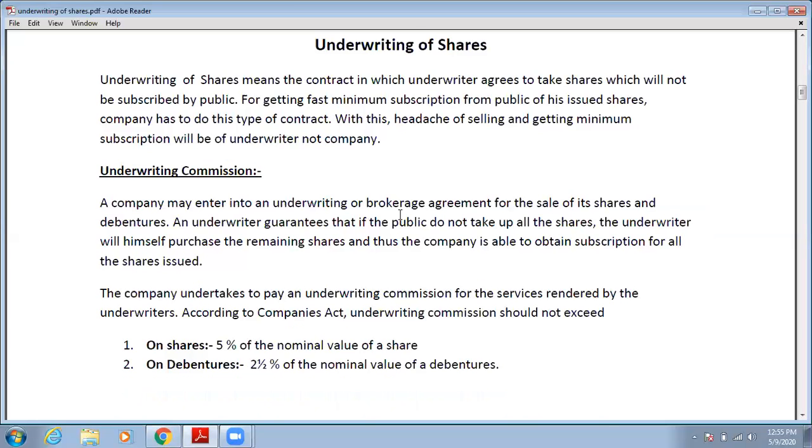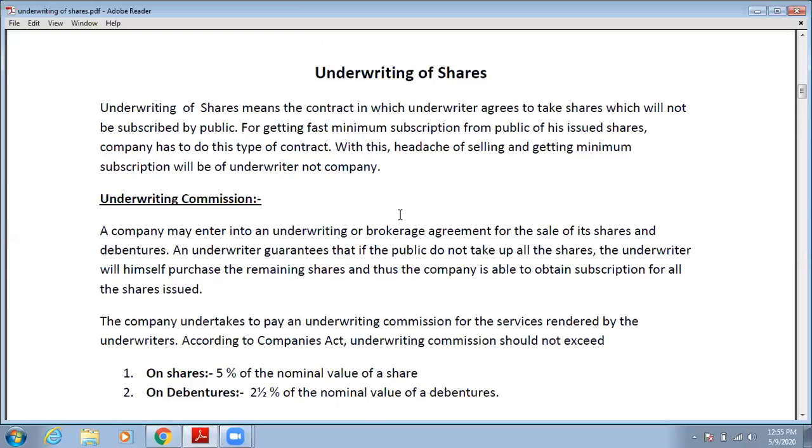In lieu of this service that underwriters give to the company, the company will pay some commission to underwriters on their guarantee. That commission is known as underwriting commission. A company may enter into an underwriting or brokerage agreement for the sale of its shares and debentures.